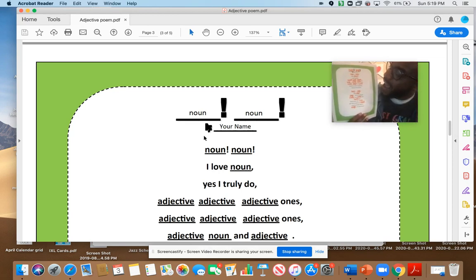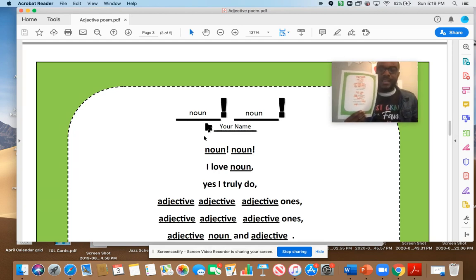Dogs, dogs, I love dogs. Yes, I truly do. Small, gray, black ones, big, rusty brown ones, tan dogs, and pink. You are my close companions. I take you everywhere. Dogs, dogs, I love dogs. Dogs, you are my friends. Fluffy ones, rusty ones, smelly ones. I love to watch you run, and I love to watch you sleep. I've got no doubt about it. Dogs, I'm crazy for you.